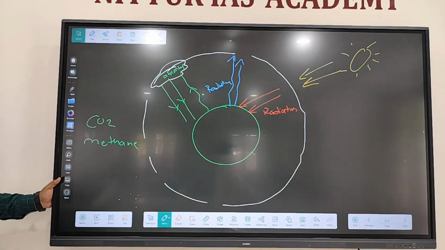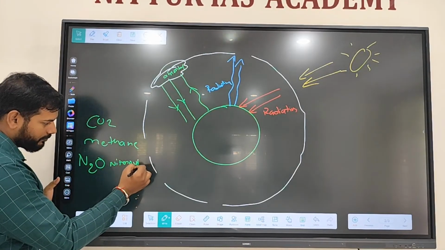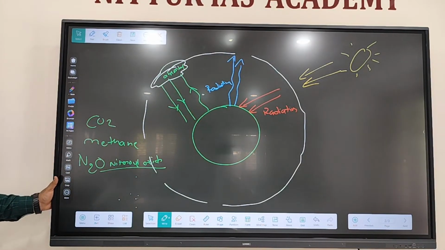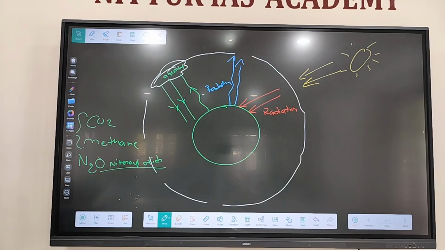Chemical name of laughing gas? You know laughing gas, right? At least the name. If you inhale laughing gas, you will start to laugh. That's it. Laughing gas: nitrous oxide, N2O. Nitrous oxide will also cause the greenhouse effect. Then fluorinated gases, CFC, HCFC, etc., in very minute quantity, will also cause the greenhouse effect. These two majorly contribute to the greenhouse effect or global warming.